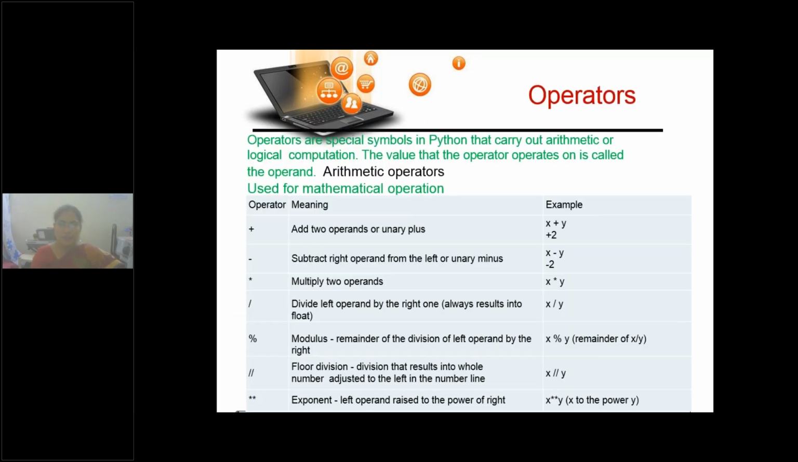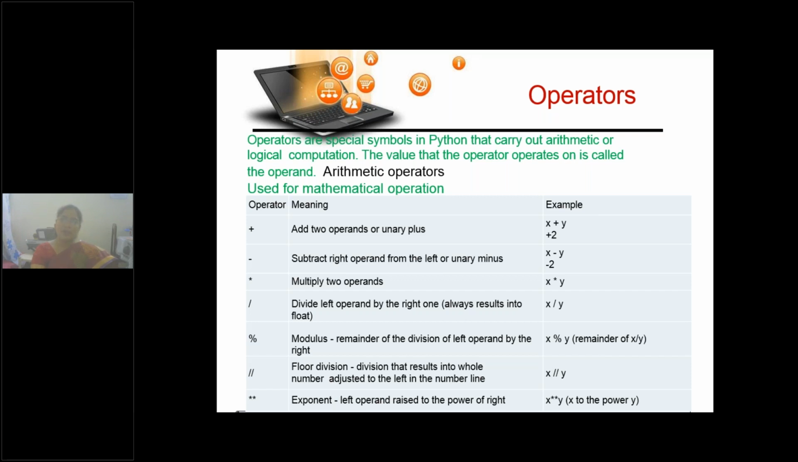Clear? Now let's proceed to just have a recap of operators that we discussed in 11th standard. What are all the arithmetic operators? Arithmetic means whatever the operator we use for mathematical operation. Plus for addition, minus for subtraction, star for multiplication, slash for division, that is floating point values also you will get. Percentage is modulus, to get the remainder when you divide a number.